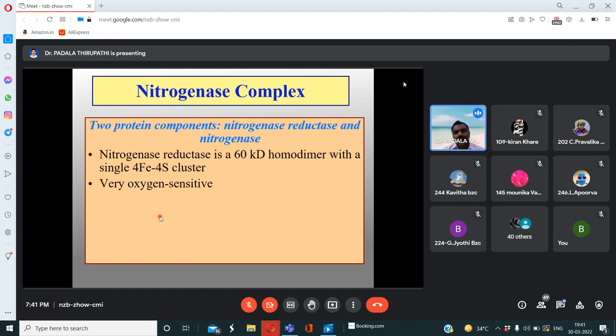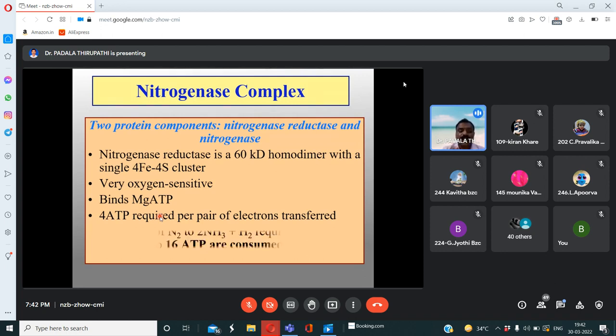Whereas, remember here, my dear friends, nitrogenase is an enzyme which is very sensitive to oxygen molecule. And the nitrogenase enzyme binds with magnesium ion along with ATP, adenosine triphosphate. And 4 ATP are required per pair of electrons transferred. How many ATPs? 4 ATPs. Then in our equation how many ATPs are required? 16 ATPs are required. So how many pairs of electrons are transferred? 4 pairs of electrons transferred. Am I right or not?